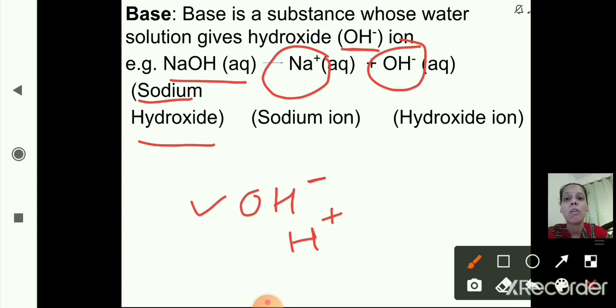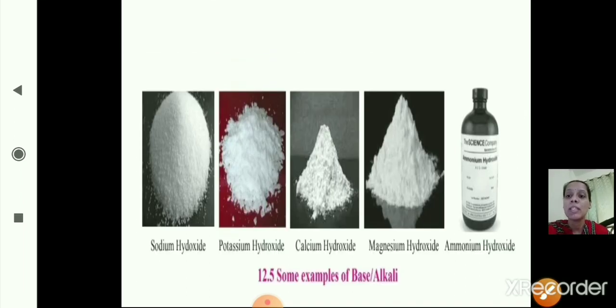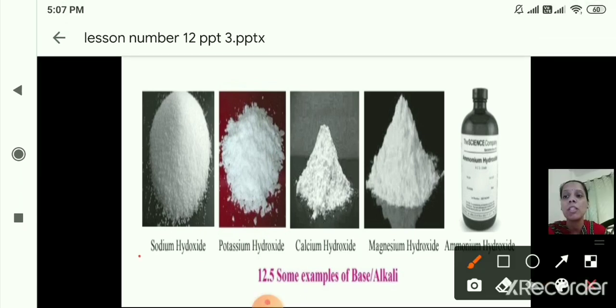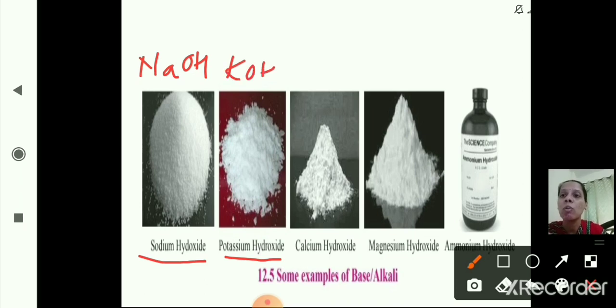Okay, now the next part. These are some examples of bases or alkali. Bases are also called alkalis. As you can see here, sodium hydroxide, first one in the picture, means NaOH. Potassium hydroxide means KOH.